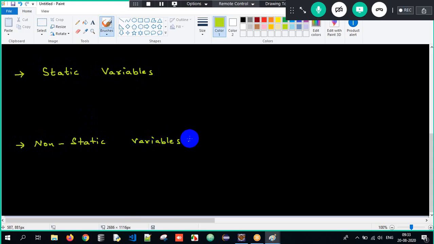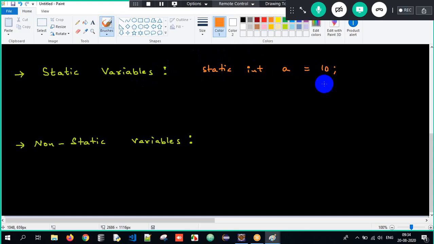What is static and what is non-static, I will tell you later. But as of now, I just want you to understand how you identify a static variable and a non-static variable. Now if I write static int a